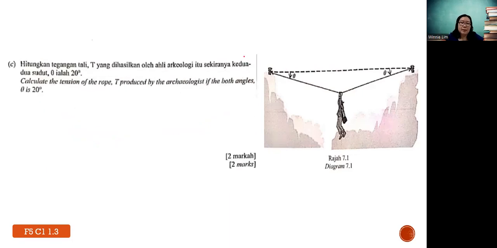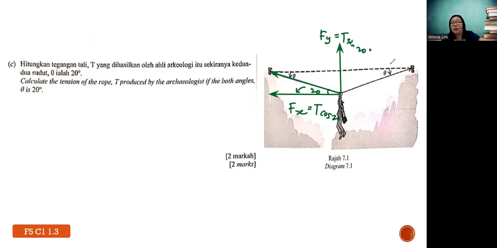Or another method that you're going to learn in the idea of resolution of force. I normally also guide students with this technique. I always tell students, a force with an angle, you can resolve it into two components, right? Y component and also X component. This is Fx, this is Fy, and this is your angle, correct? And you will have either cos or sine. Under resolution of force, how do you know when it's cos, when it's sine? You see this angle touches this, right? Automatically, it is T cos 20. And the other one will be T sine 20.